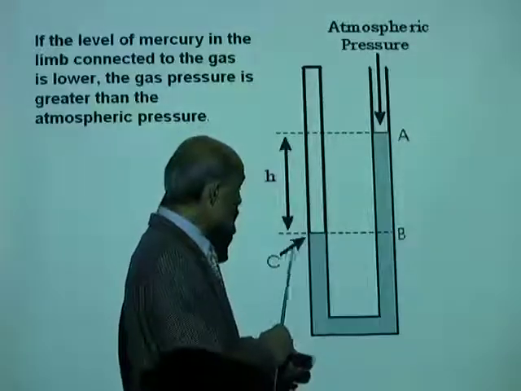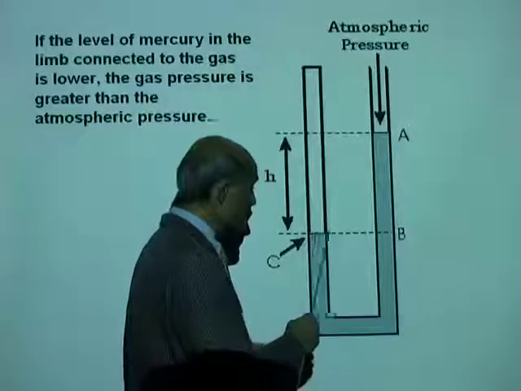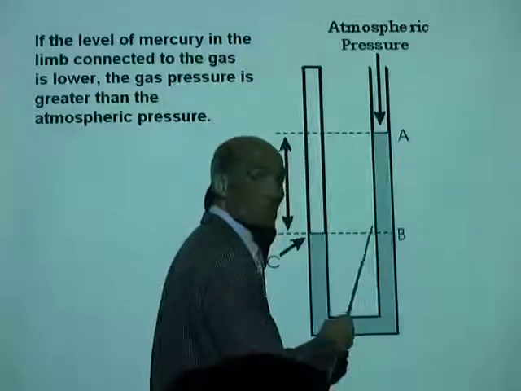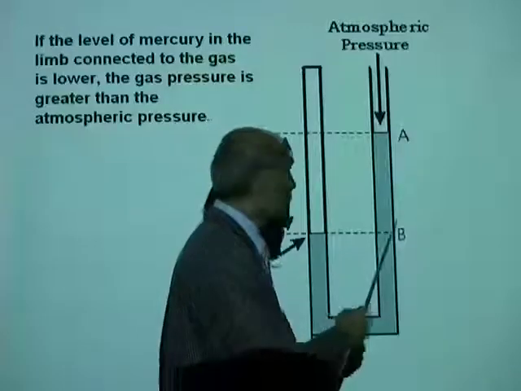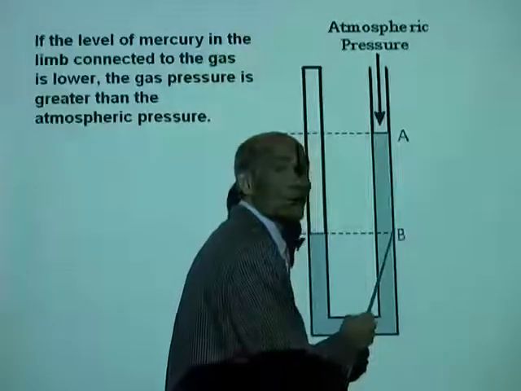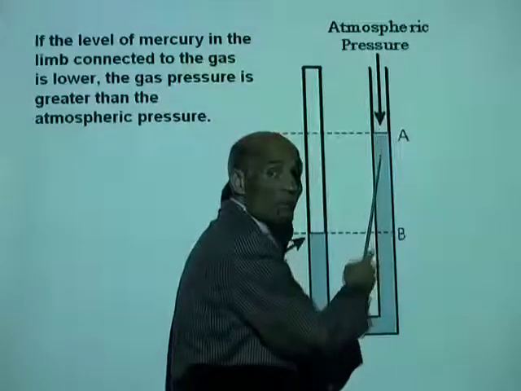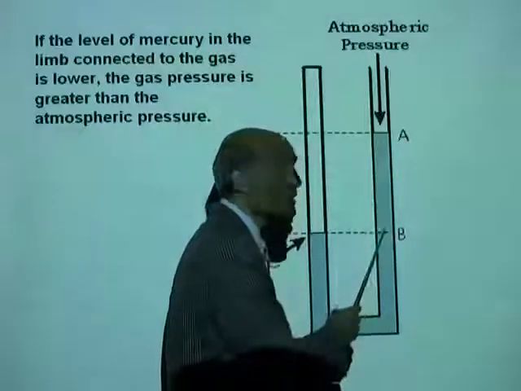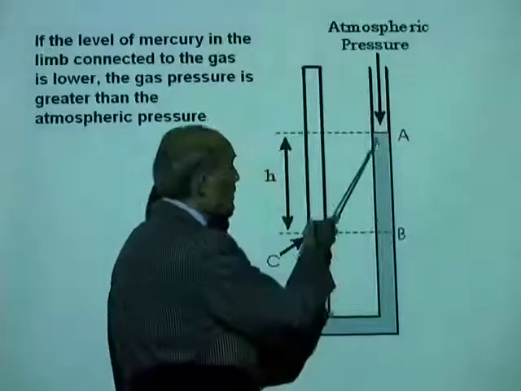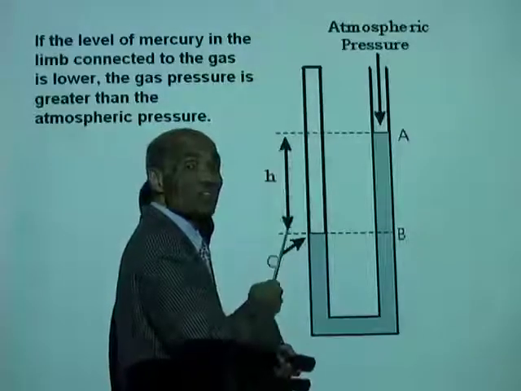The pressure at C, this is the point C. You know that the pressure at C is the same as the pressure at B, the same horizontal surface. And what is the pressure at B? Pressure at B is the pressure at A plus the pressure exerted by this much column of mercury. Now, this much column of mercury has a height h.